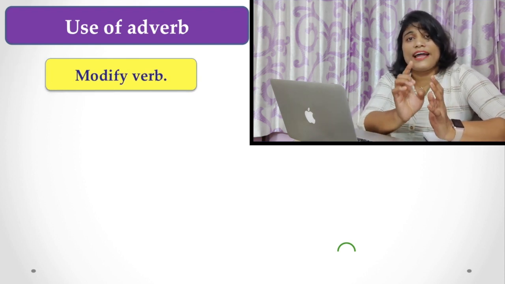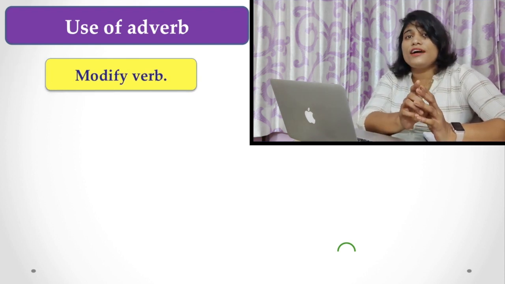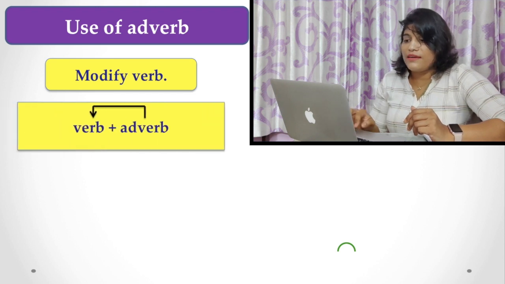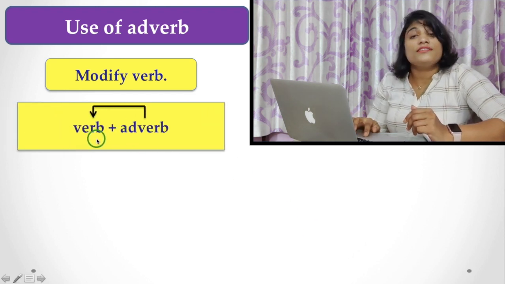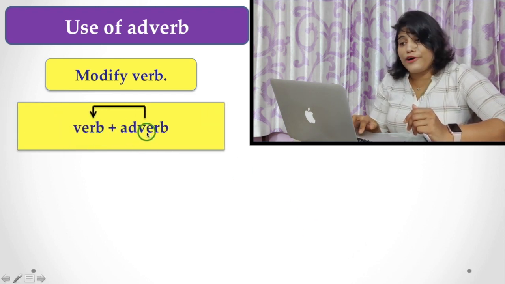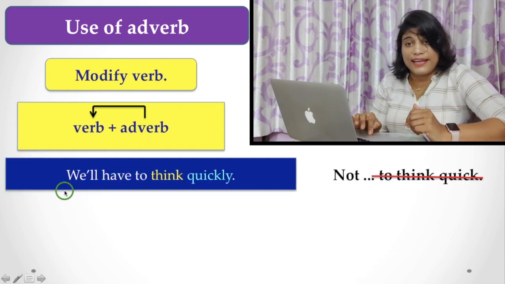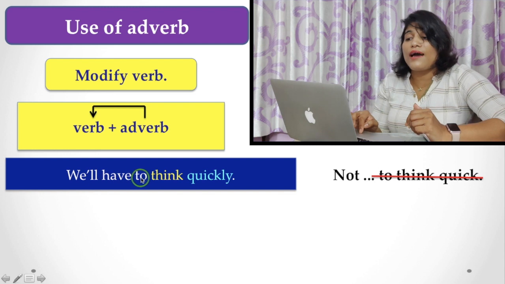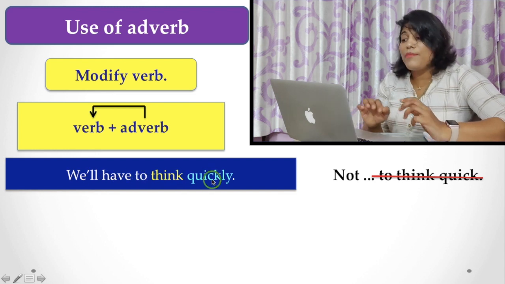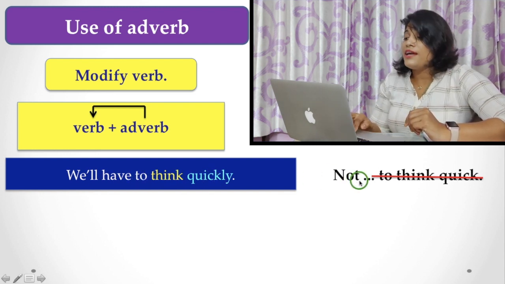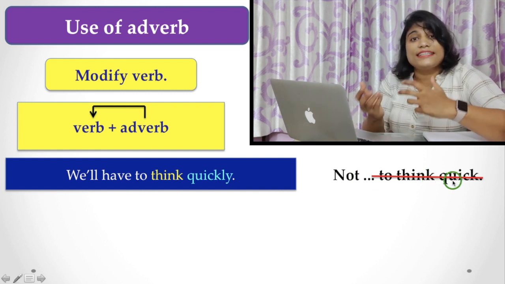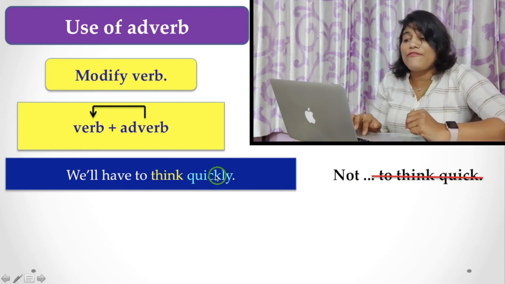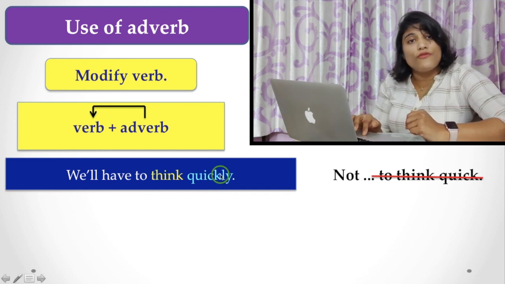First, an adverb can modify a verb. Here, you put the adverb after the verb. And here are the examples. We will have to think quickly, but we never say think quick, because quick is an adjective. So, here you have to use an adverb with the verb, that is quickly.